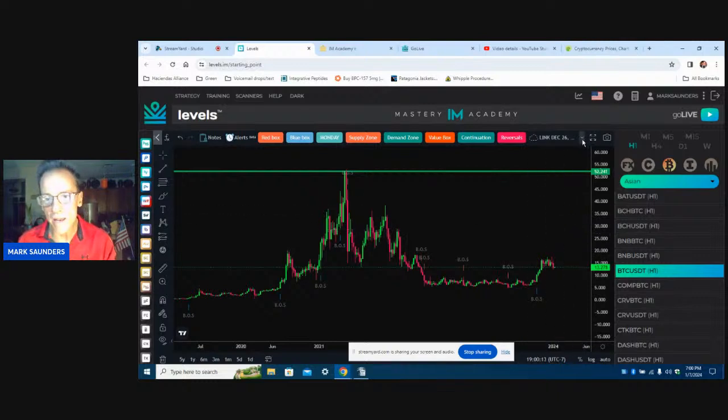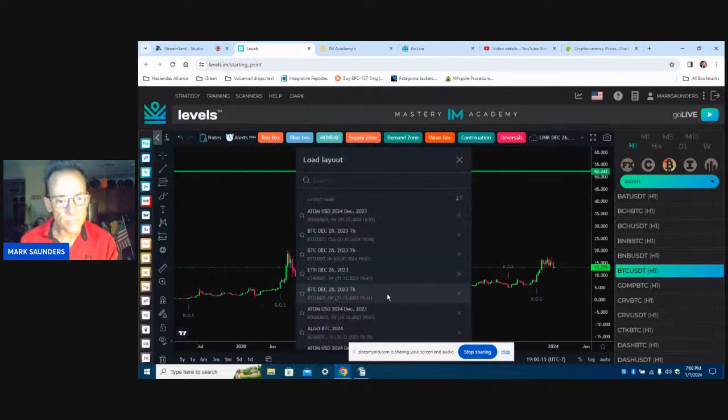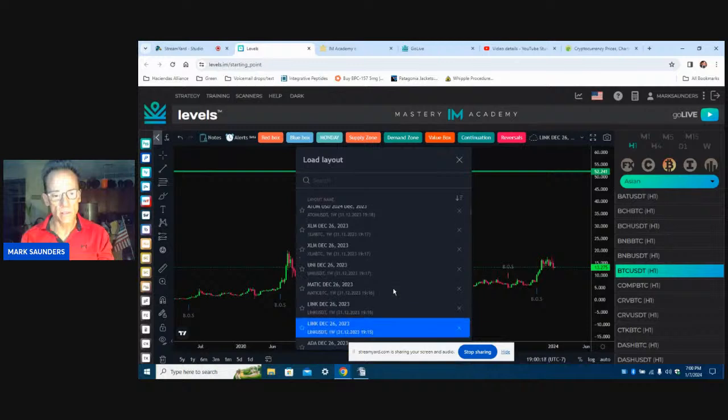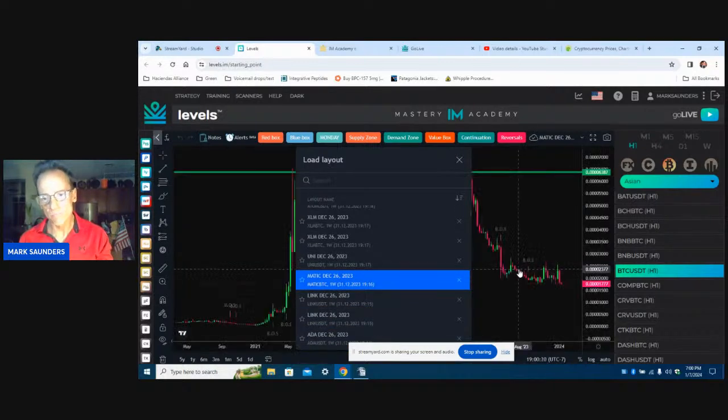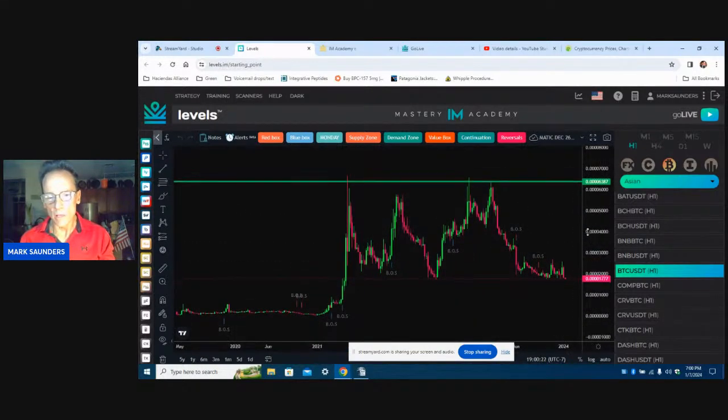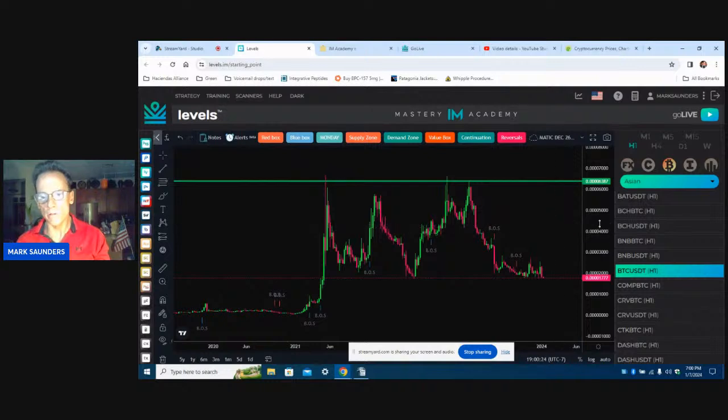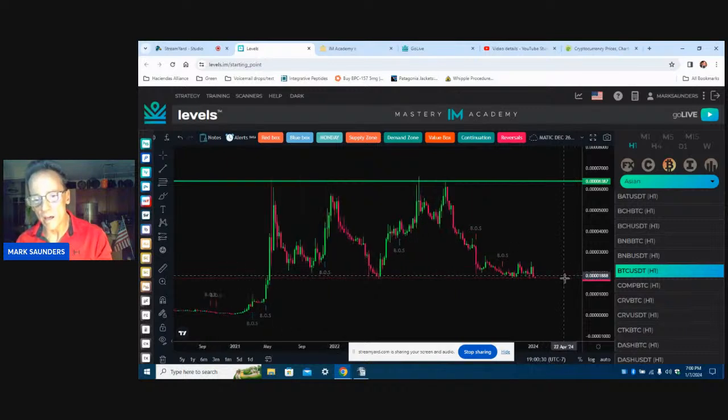So now I'm going to go to Matic or Polygon. Let's see here, Matic, Polygon. Okay, I don't like this chart because it's not compared to the US dollar. It's compared to the Bitcoin. It's a little harder for me to read, but I'm looking at about a 3x return if we go back to previous all-time high. Let's look at Uniswap.